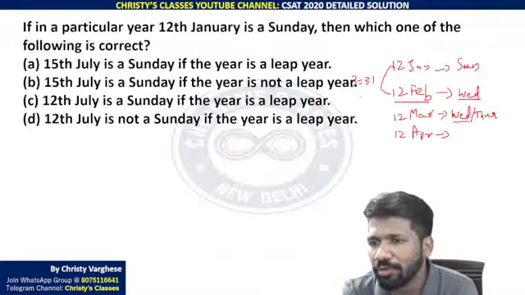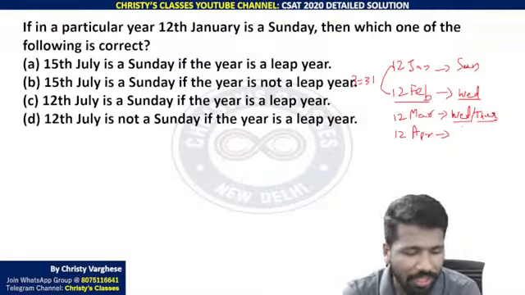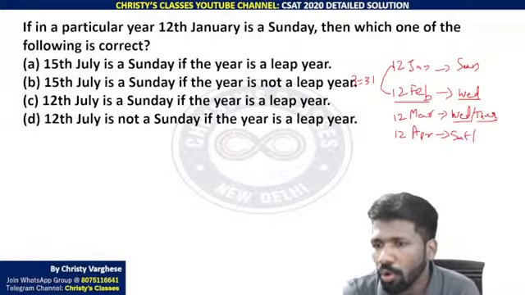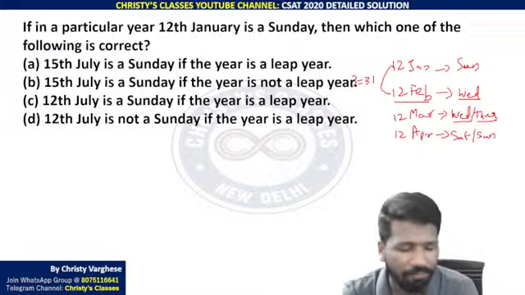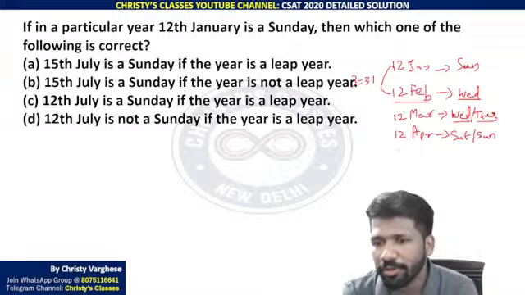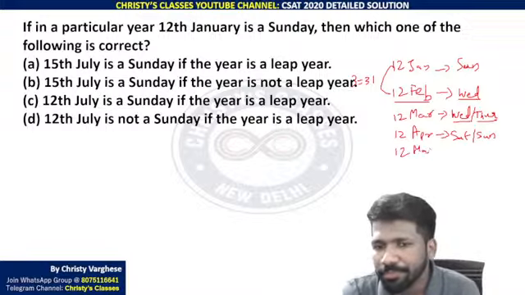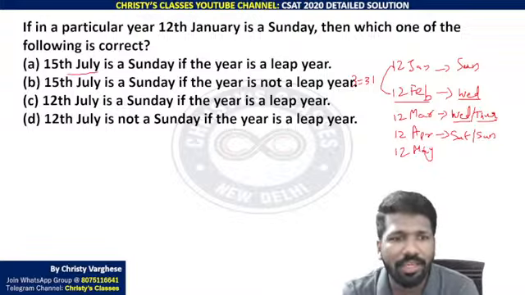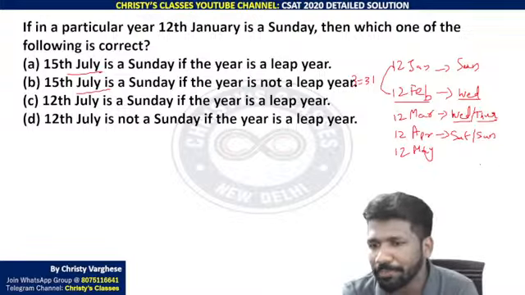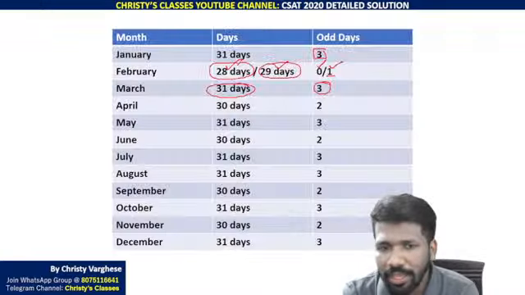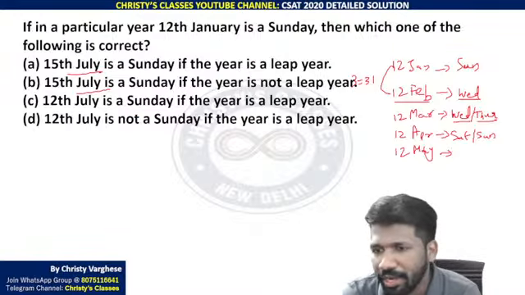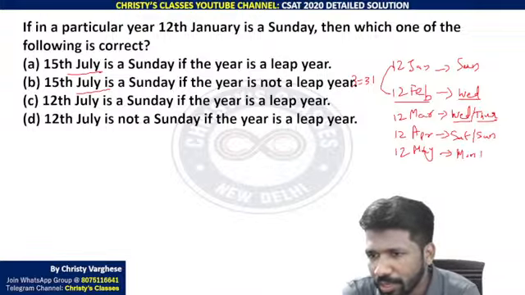So 3 added to Wednesday and Thursday respectively. Thursday, Friday, Saturday, or Friday, Saturday, Sunday. Saturday or Sunday depending on whether the year was a leap year or not. Now 12th May, we need to reach July because options are giving July. So 12th July, April has 30 days, so 2 odd days. So 2 days added, Saturday 2 days added is Monday. Sunday 2 days added is Tuesday.